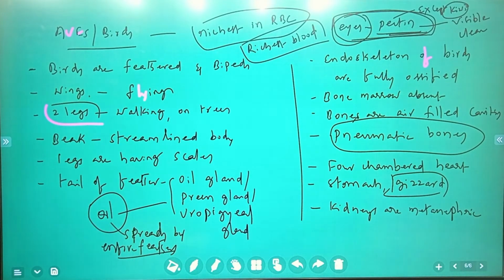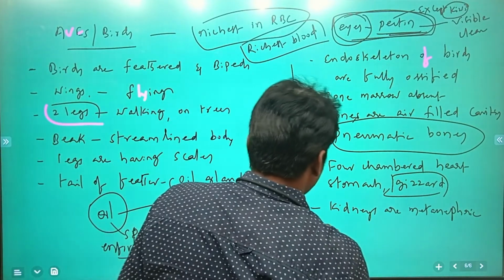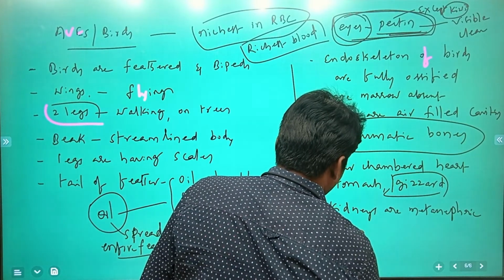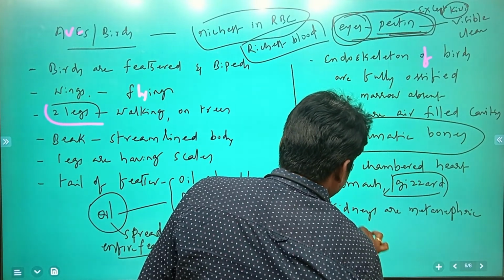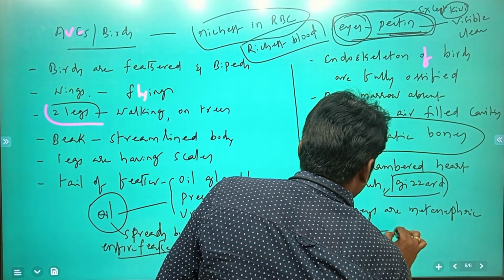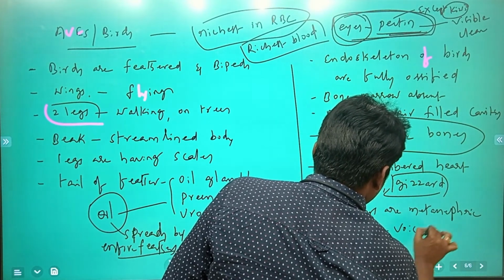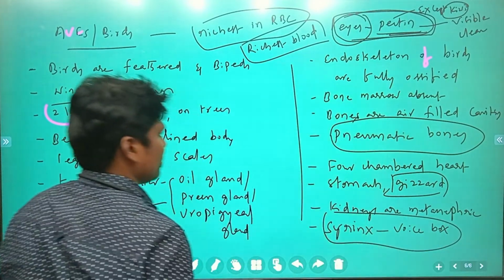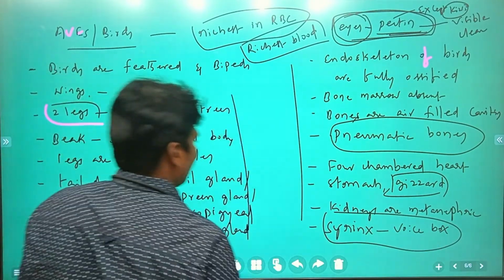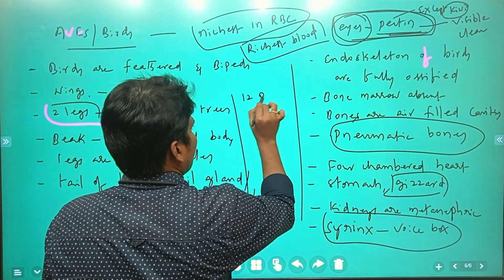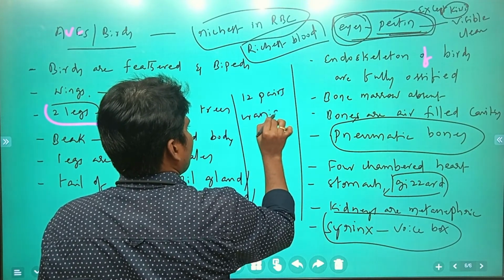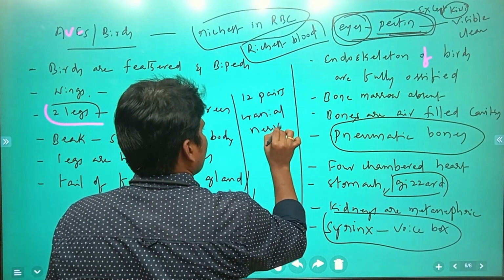The voice box is the syrinx. Birds make noise, and each bird makes a different noise. Syrinx is the voice box. And there are 12 pairs of cranial nerves present.